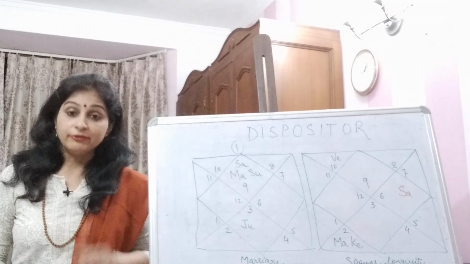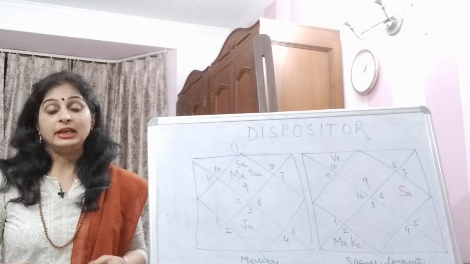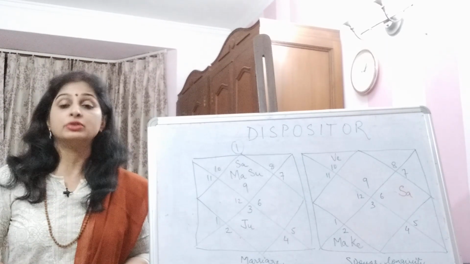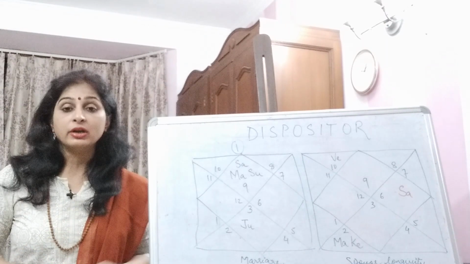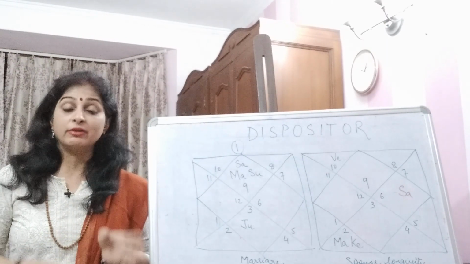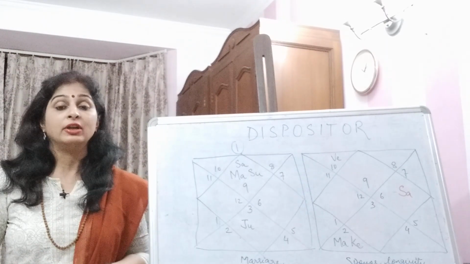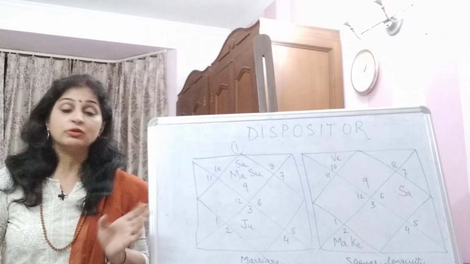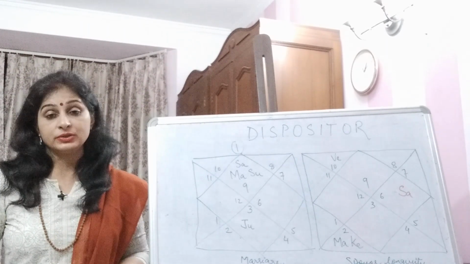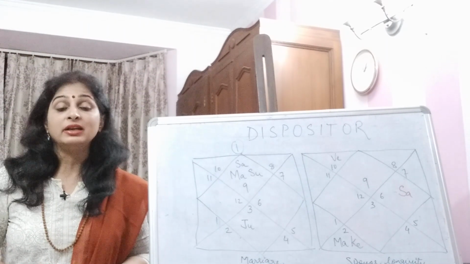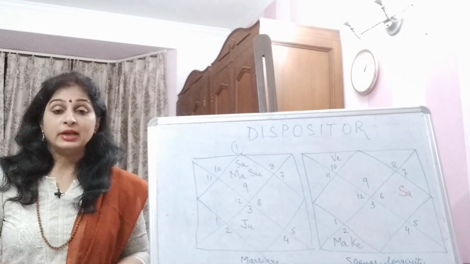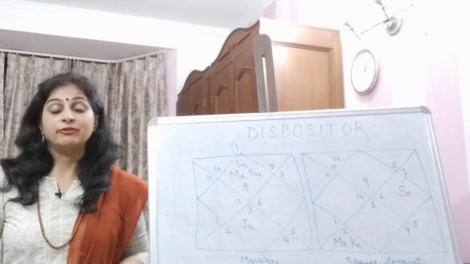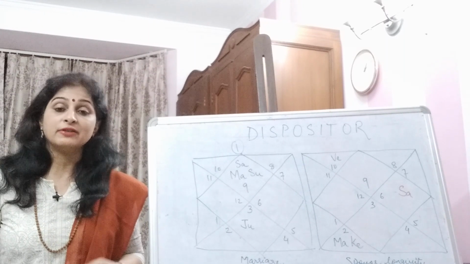So if Venus is placed here, anybody who looks at this chart would say that the spouse will have a long life. This person is going to have a very cordial family life. But in the real sense, this was not the case. The person's spouse died very early and the person had a very terrible family life, and financially that person suffered.